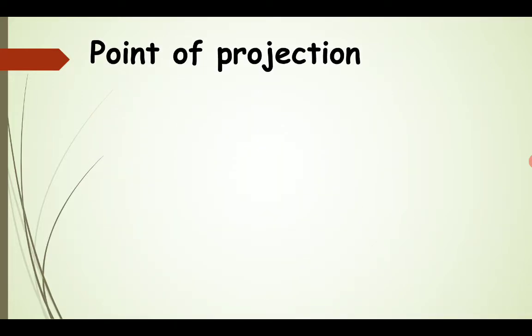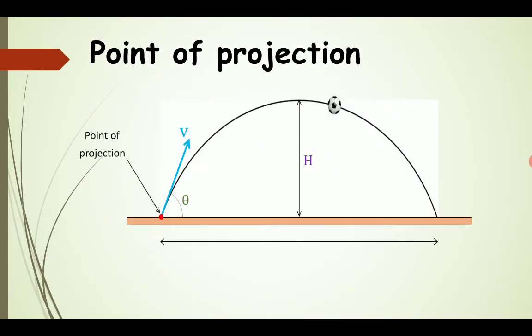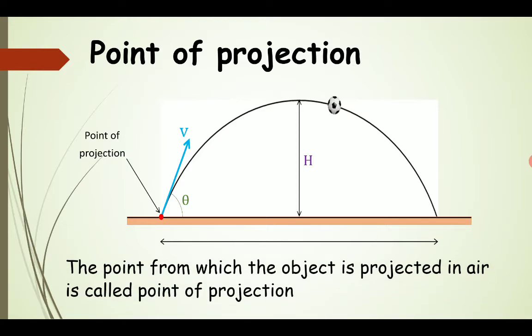Now after that, what is our point of projection? Again, in the same figure, we have the ball being thrown up, and the starting point from where the ball is thrown is known as the point of projection for this given projectile. The initial position for a projectile is known as the point of projection.